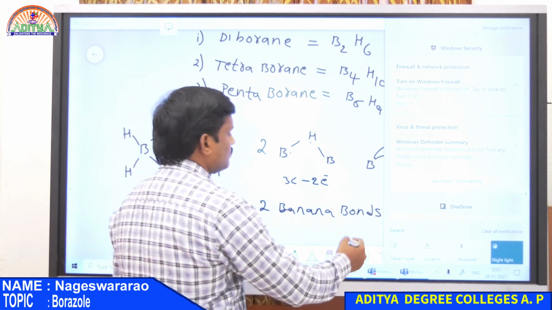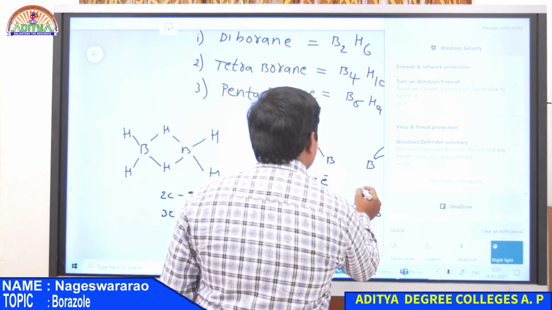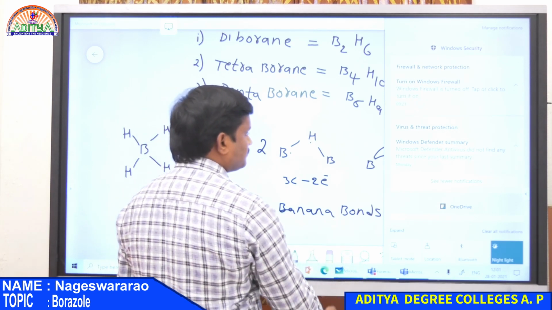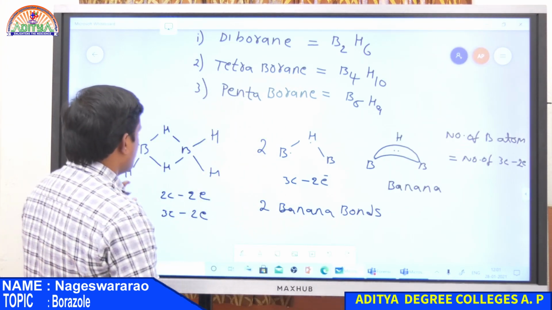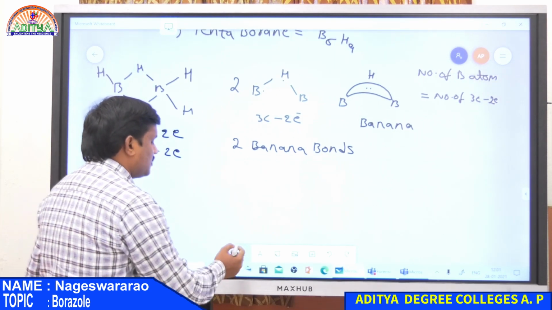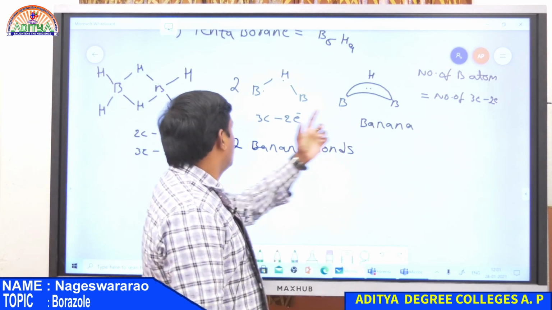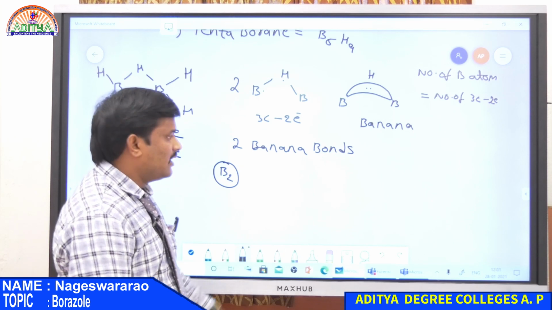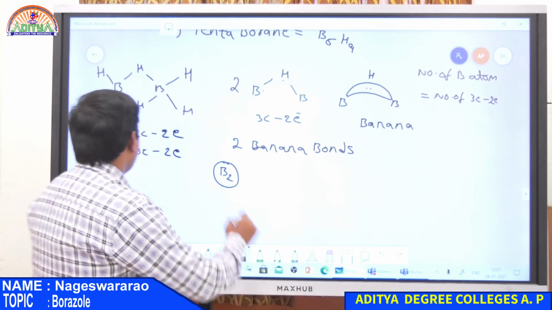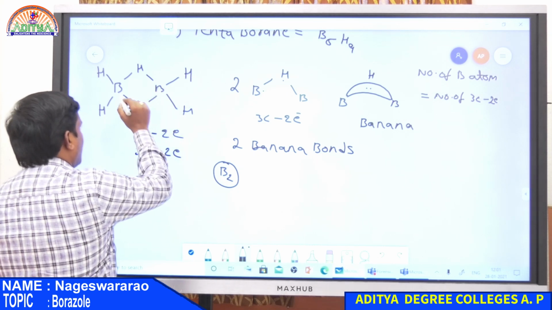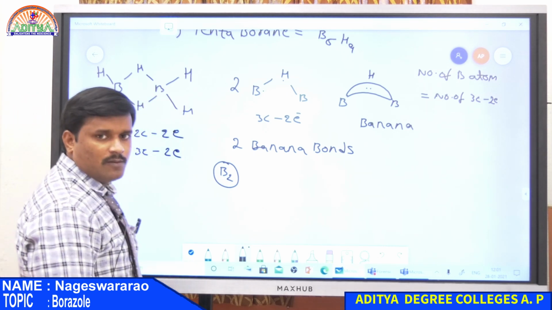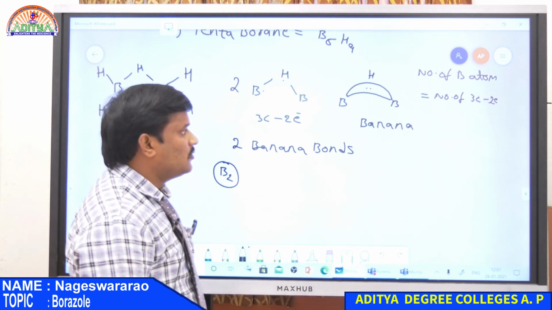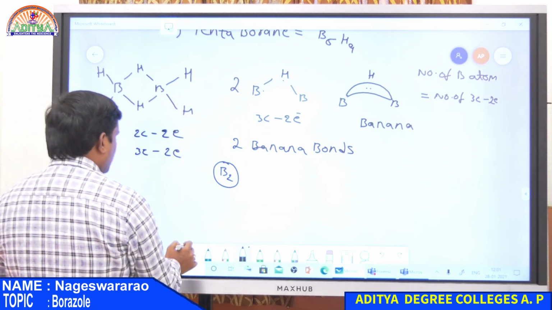So here diborane has the formula B2H6, therefore there are 2 boron atoms, that is why it has 2 banana bonds. BHB, this is one banana bond, and BHB, this is another banana bond. Therefore diborane has 2 banana bonds or 3-centered 2 electron bonds.